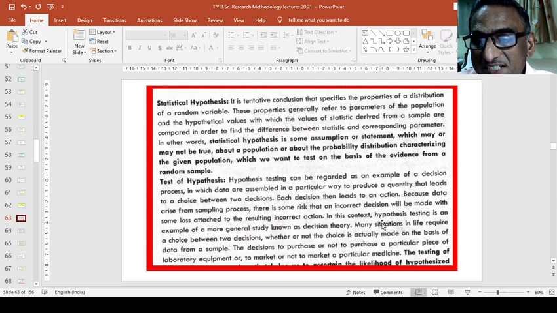In this context, hypothesis testing is an example of a more general study known as decision theory. Many situations in life require a choice between two decisions, whether or not the choice is actually made on the basis of data from a sample: the decisions to purchase or not to purchase a particular piece of laboratory equipment, or to market or not to market a particular medicine.